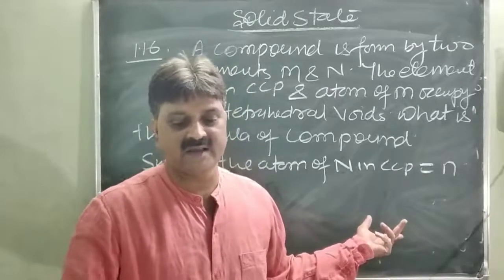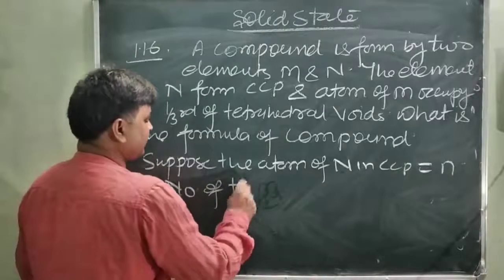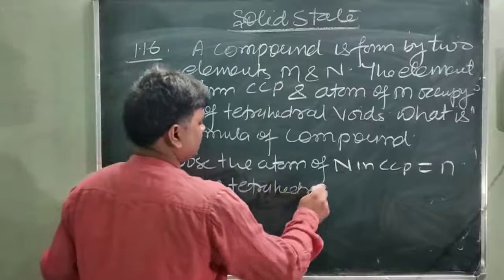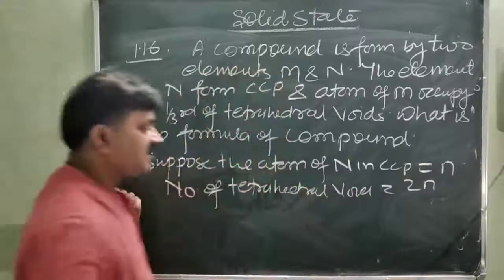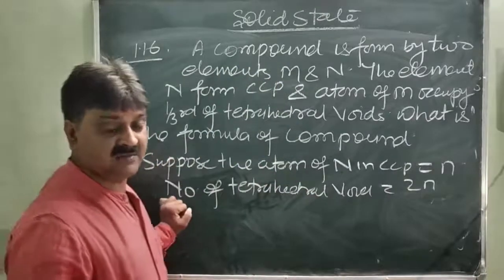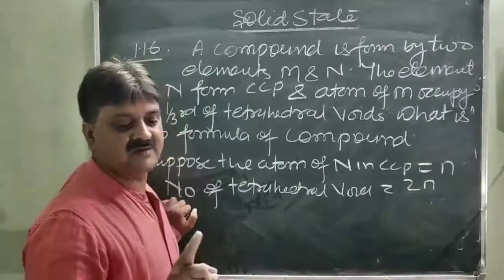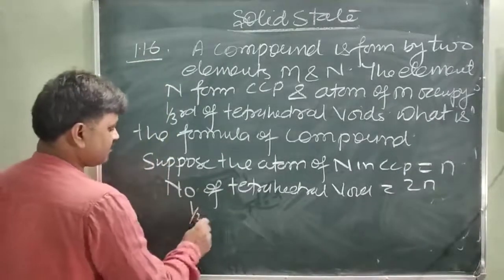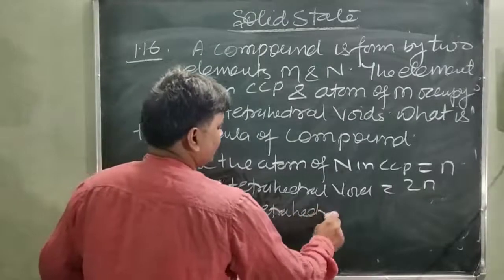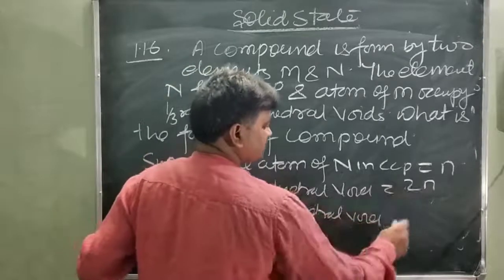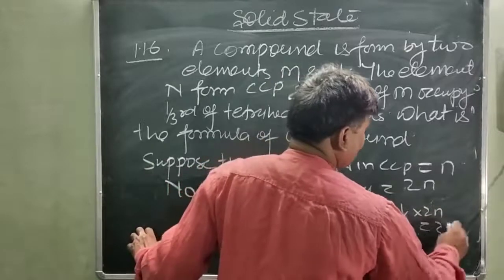So the number of tetrahedral voids is equal to 2n, and 1/3 of them are occupied by M. So the number of M atoms is 1/3 into 2n, or you can write 2n/3.